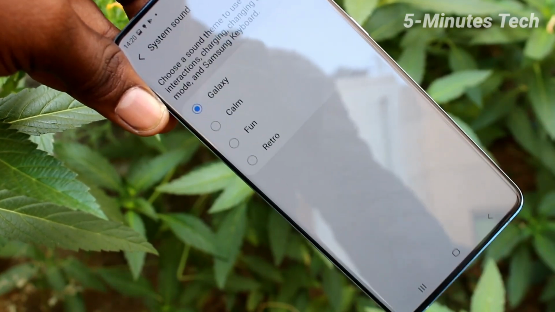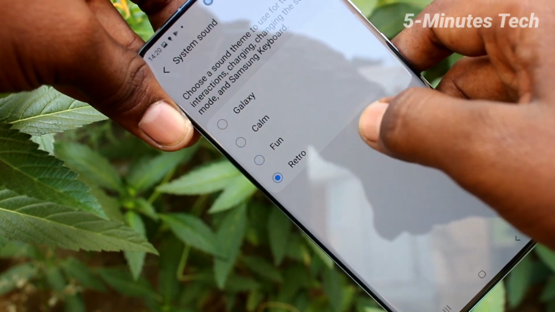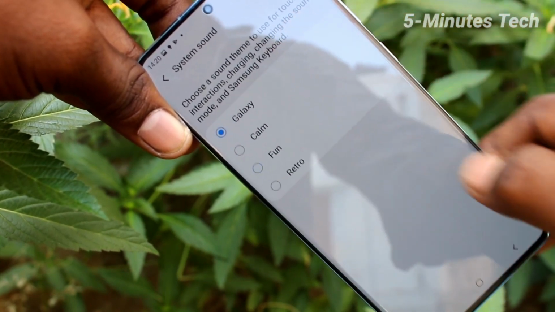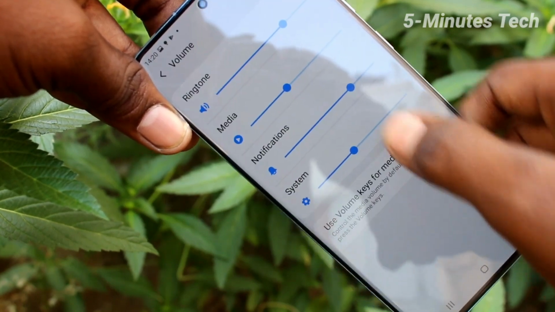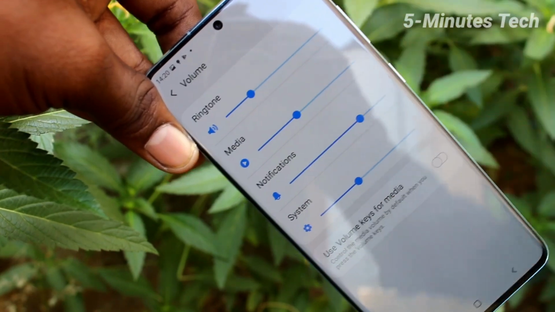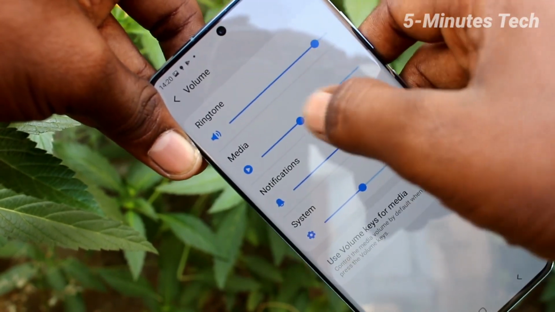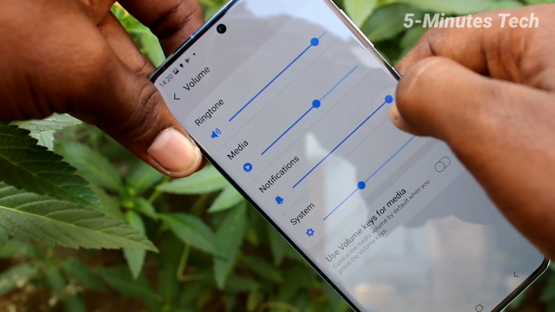Next, system sound. Just select from the available options. There are 4 options, just select that. Next, volume. Here you can increase or decrease the ringtone and other volumes: ringtone volume, media volume, notification sound, system sound.